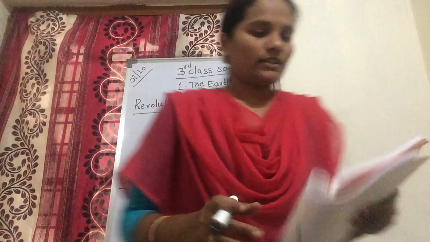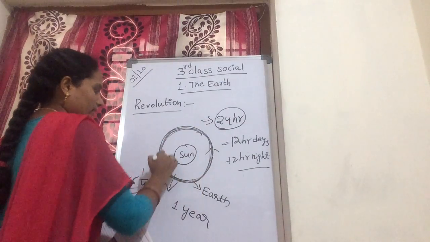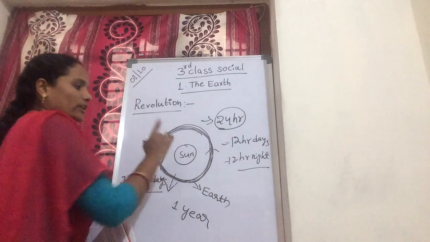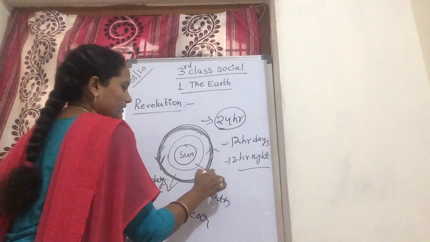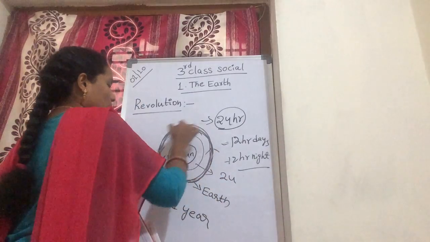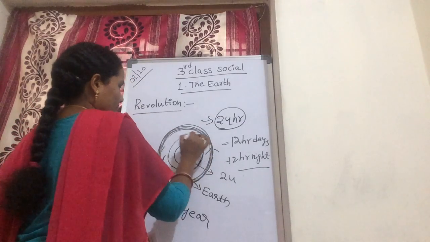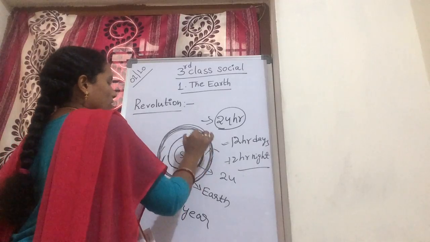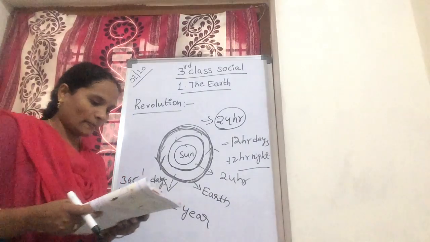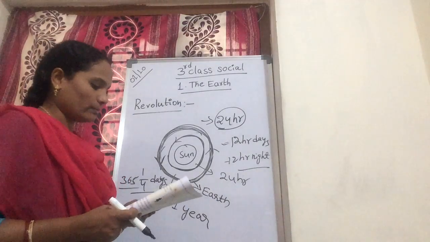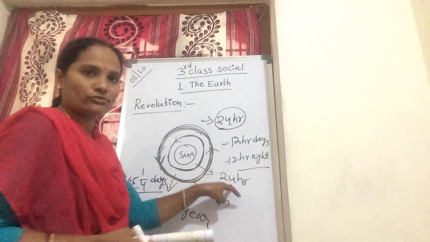For the earth to go around the sun, one orbit takes 1 year, but one rotation takes only 24 hours.